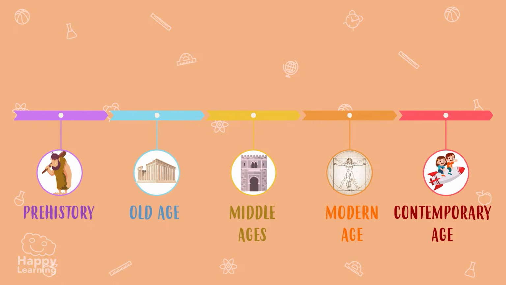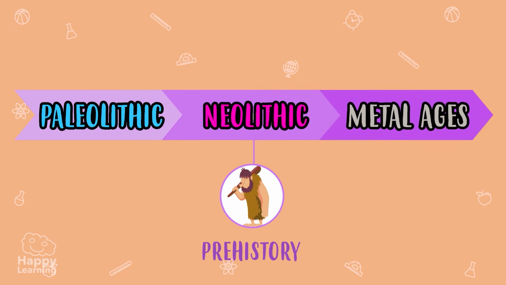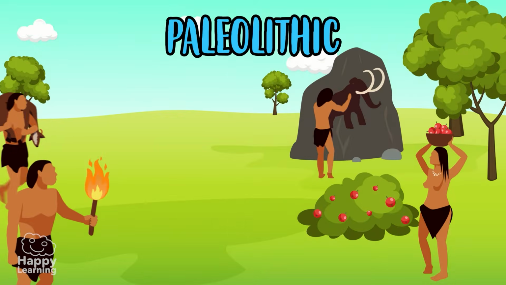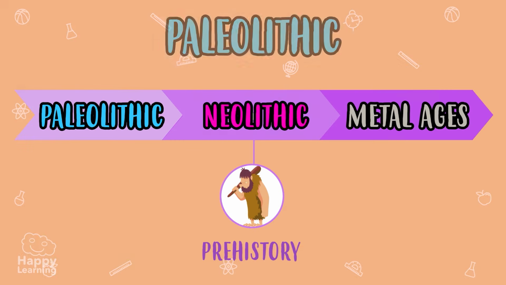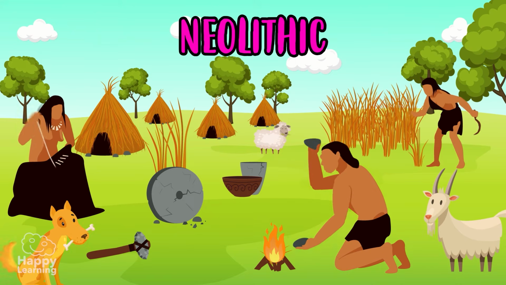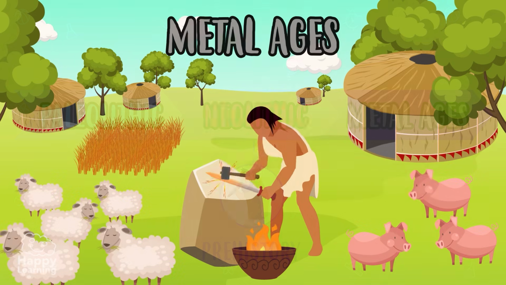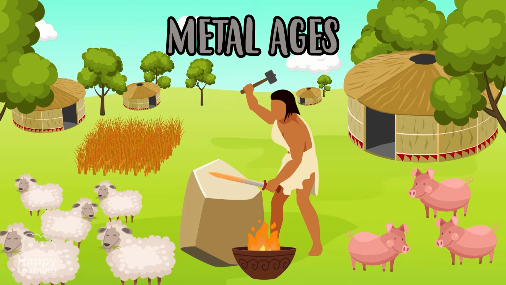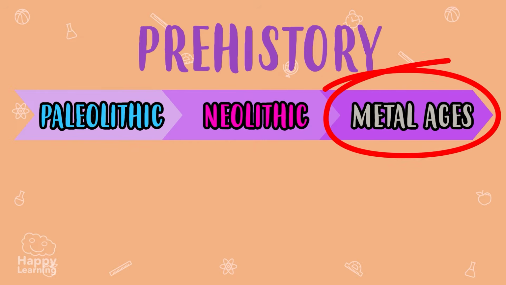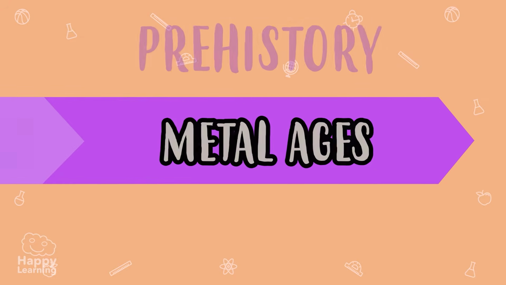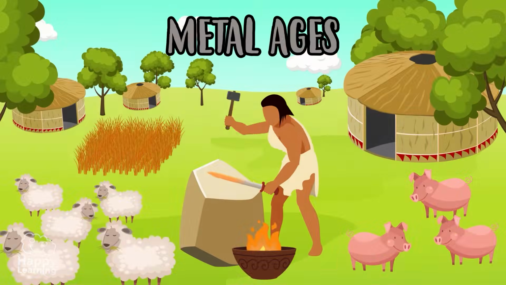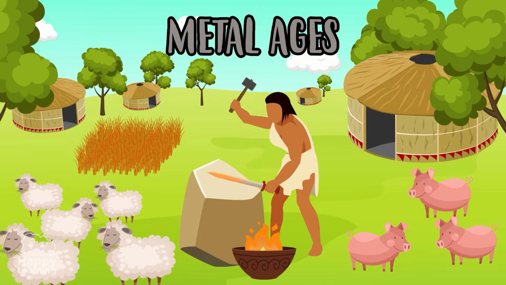Prehistory is divided into three main periods: the Paleolithic, the Neolithic, and the Metal Ages. Today, we are going to learn about the last stage in prehistory. Today, we are going to learn about the Metal Ages.